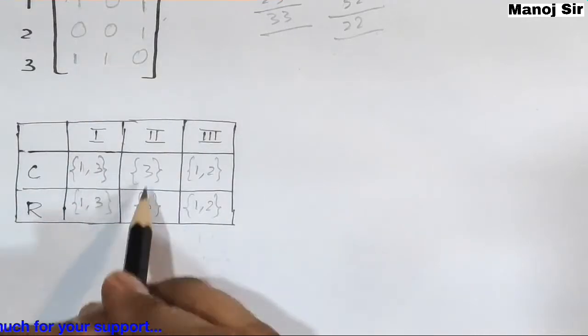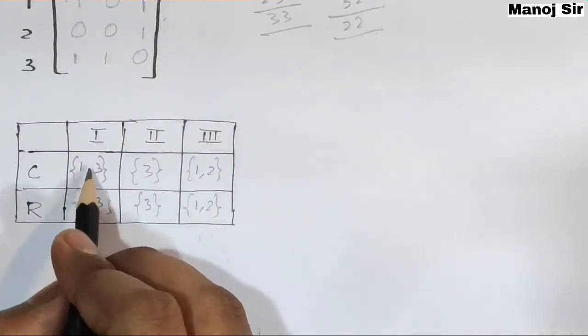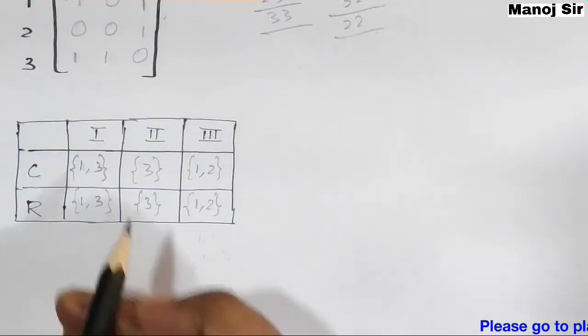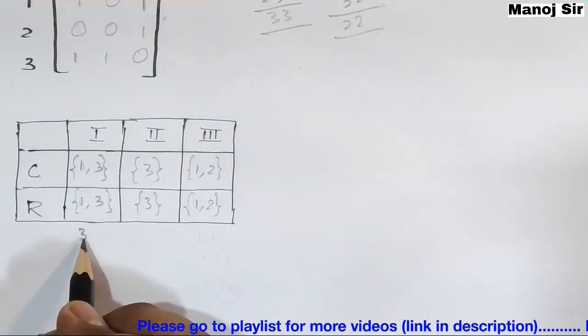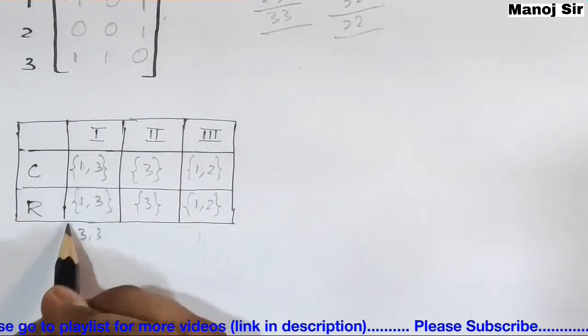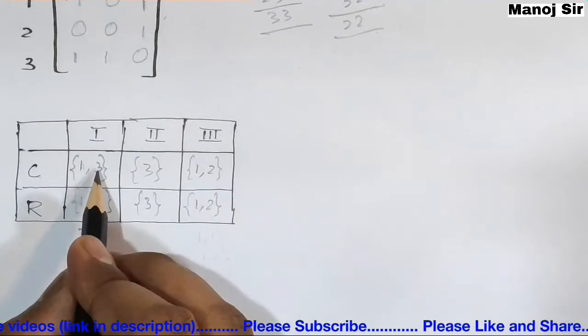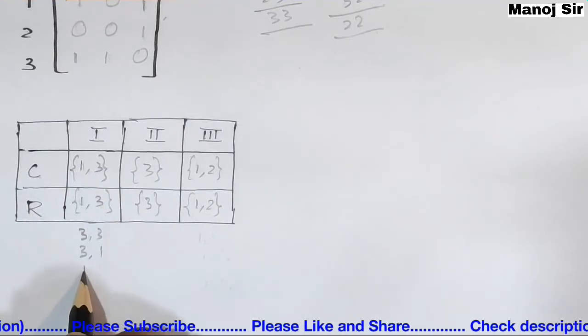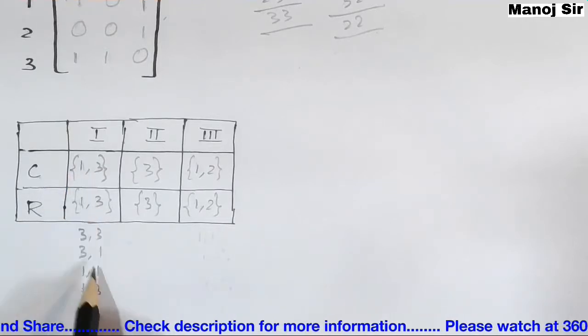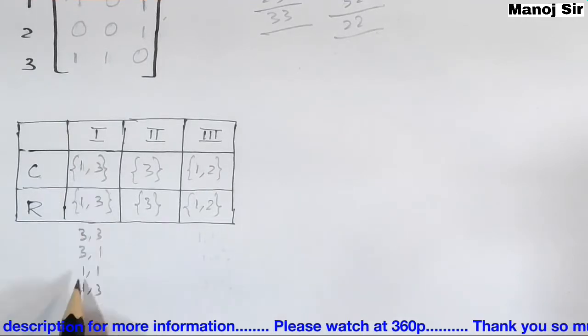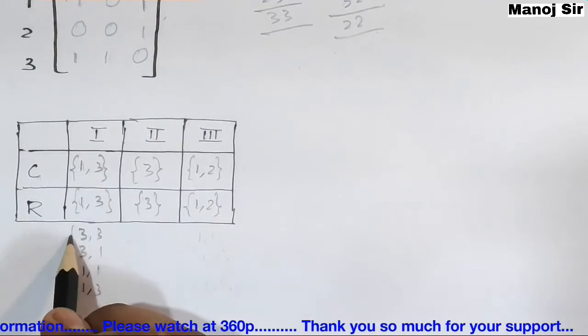These two and these two. If you find the Cartesian product of these two, we will get 1 comma 1, 1 comma 3, 3 comma 1, 3 comma 3. Repeated pairs appear again: 1 comma 1, 1 comma 3, 3 comma 1 and 3 comma 3.